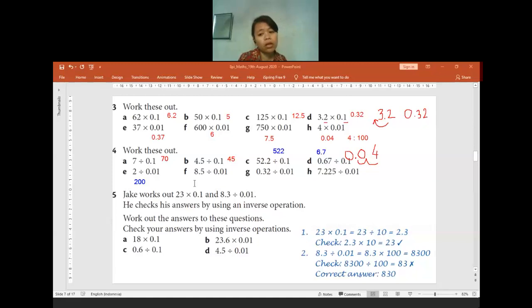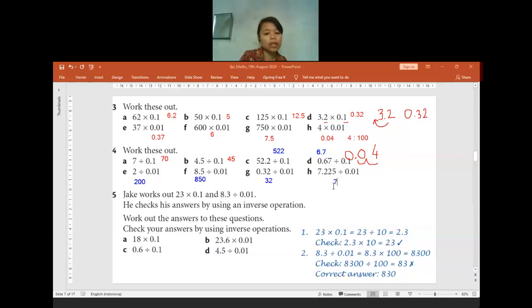No? Okay. I will move to question F. 8.5 divided by 0.01. Yes, the answer will be 850. Okay, good job. For question G, 0.32 divided by 0.01. Yeah, the answer will be 32. Last question of question 4. 7.225 divided by 0.01. How many will it be?